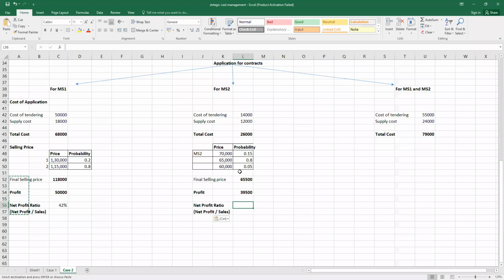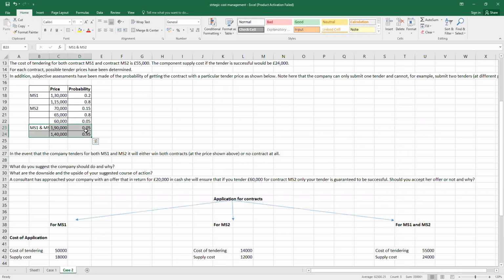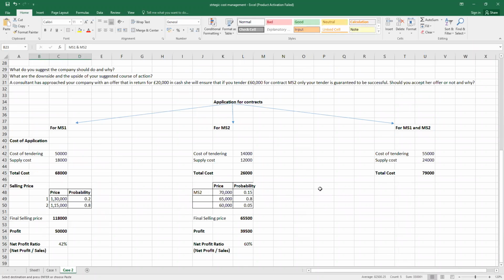Let's calculate the net profit ratio as well. That is 39,500 divided by 65,000. And guys, you can have a look that the NP ratio is higher for MS2 as compared to MS1. Now, let's also apply the same if we opt for both tenders.